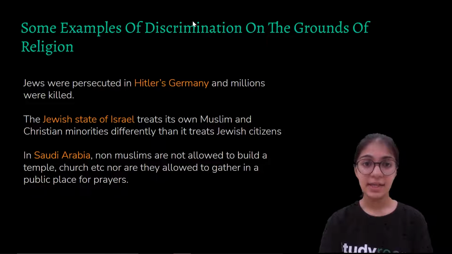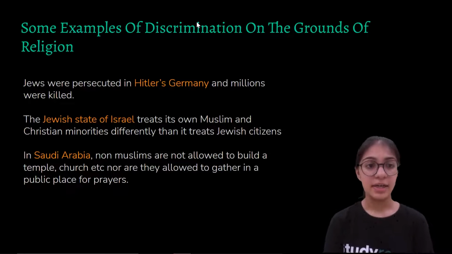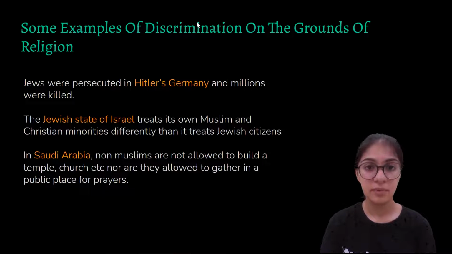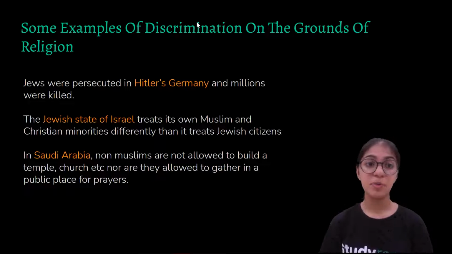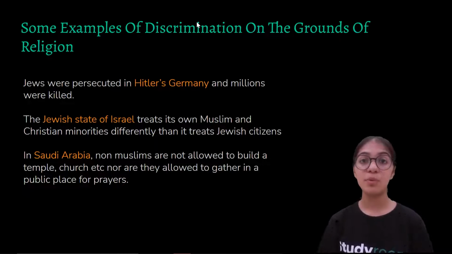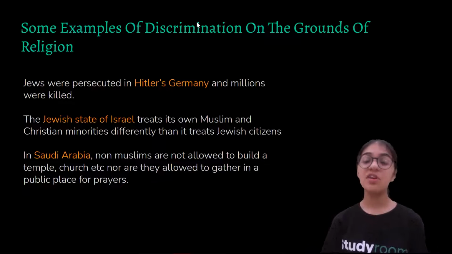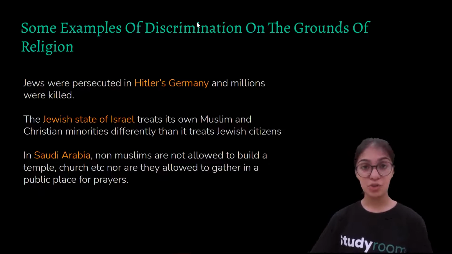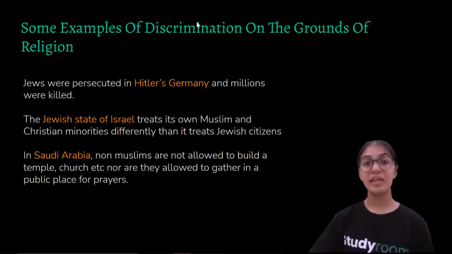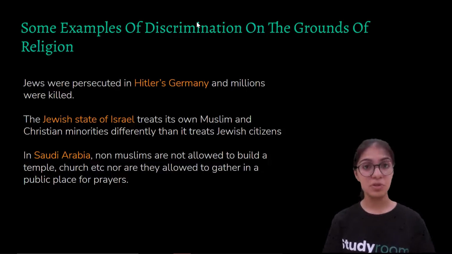So let's understand secularism through some examples. The first example is Jews were persecuted in Hitler's Germany and millions were killed. So what do we mean by this? Basically in Germany, Hitler used to support only one religion, only one kind of religious community, that was Germans. And the other minority religious communities like the Jews were discriminated. They were being ill-treated by Hitler because Hitler used to only promote Germans. So this was the case.